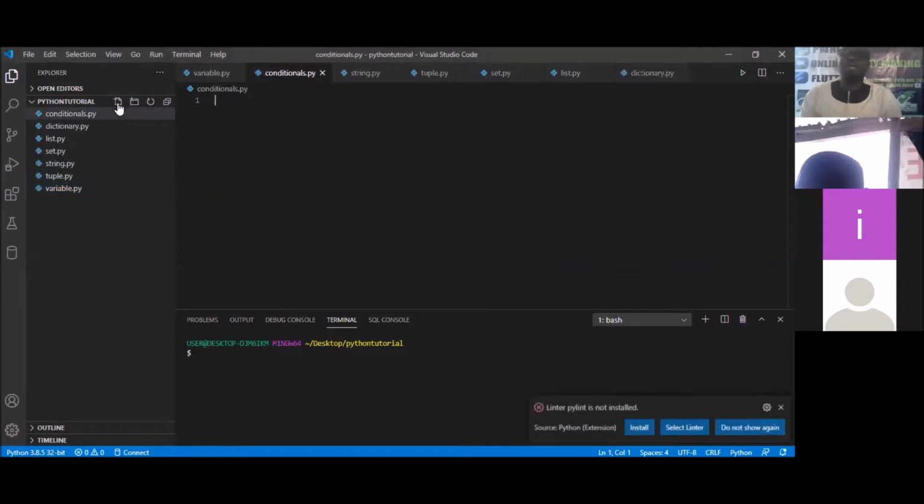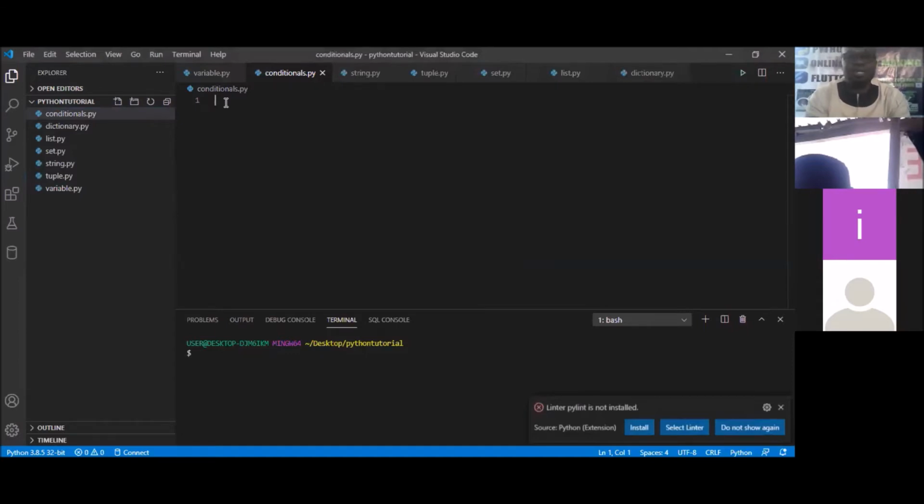Once you write that, you're going to see it's opened up in the editor. And like I normally do, I'm going to start with defining what these conditionals that we are considering today are. I'm going to do that using what we call a comment.